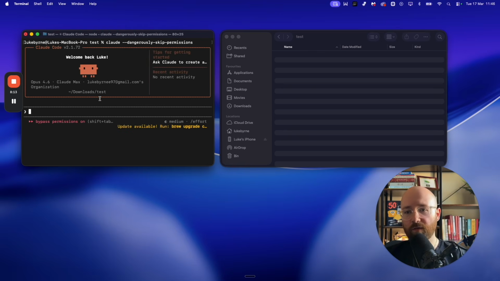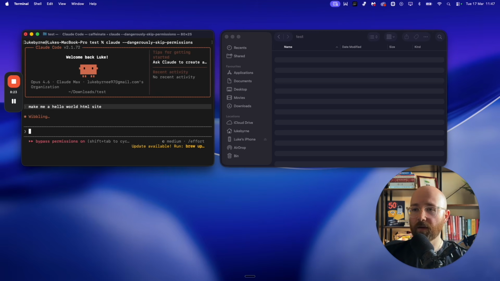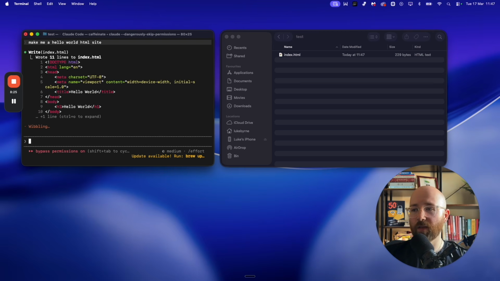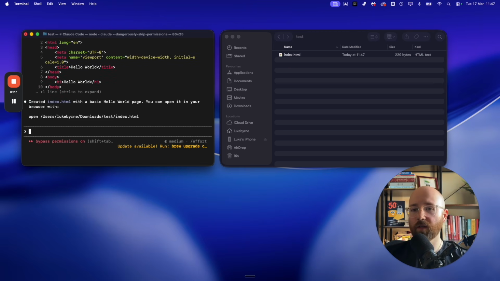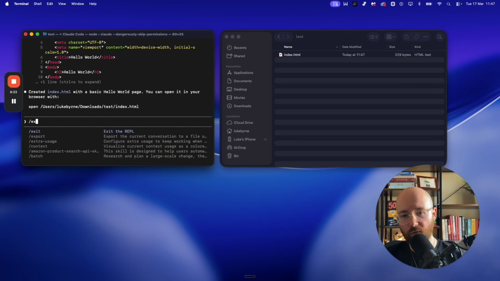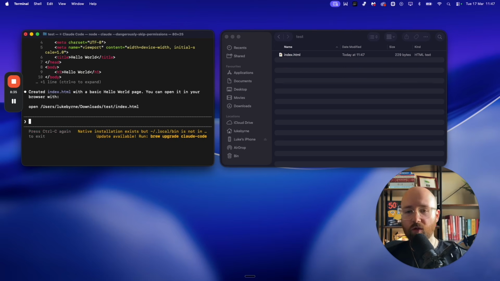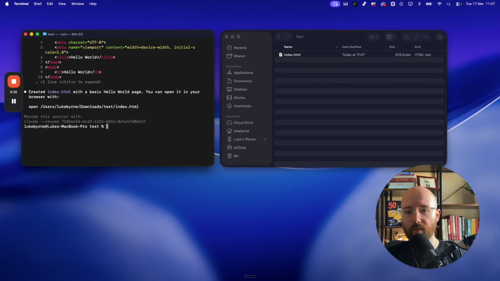And so now if I say to Claude, make me a hello world HTML site, HTML just being website, now you'll see that it'll make it directly inside of this folder. Boom. And there you go. Super easy. Now a quick one here. You can either exit with /exit or Control C again. See, there we go, I'm out. Then you can resume the session with that.